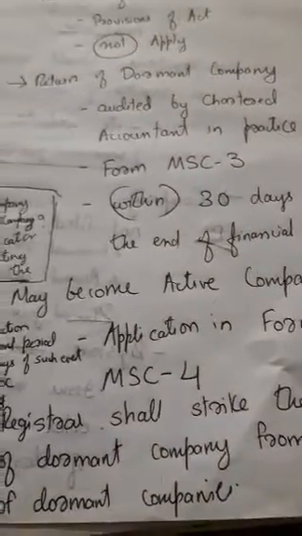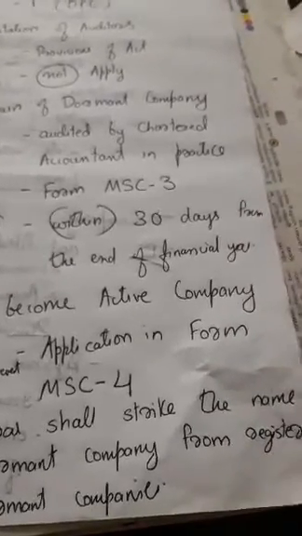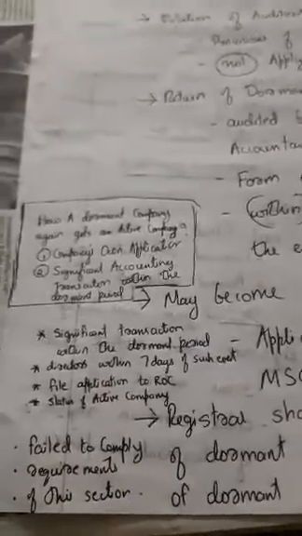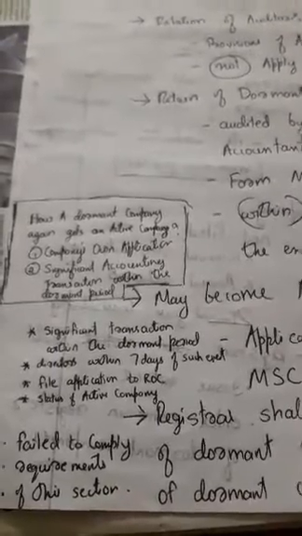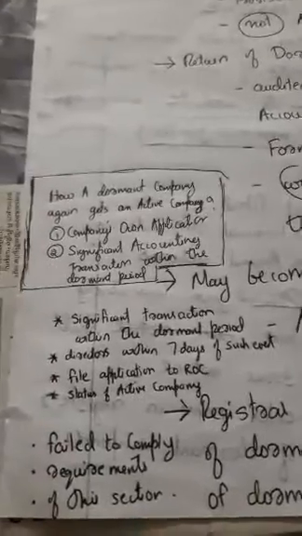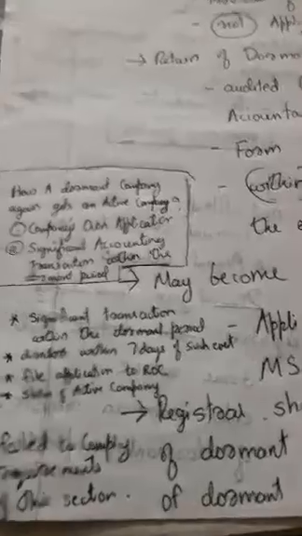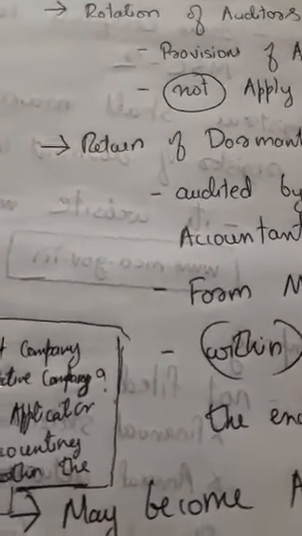The next point is that the Registrar shall strike the name of a dormant company from the register of dormant companies. The Registrar can strike the name of the company from the register when the company fails to comply with the requirements of this section with respect to dormant companies as per the Companies Act 2013.